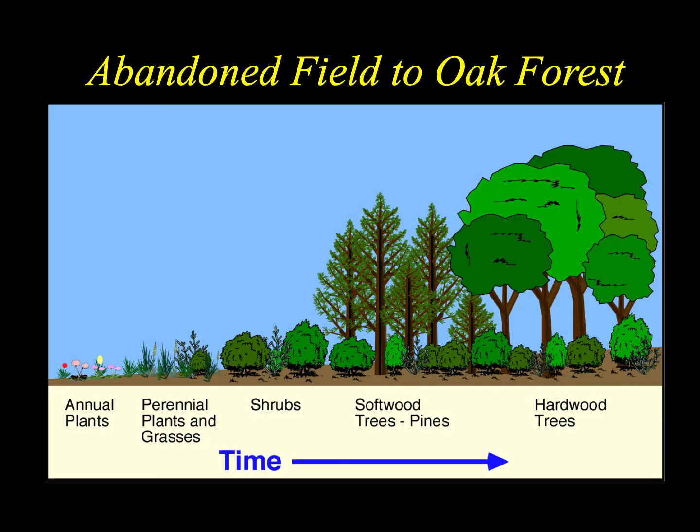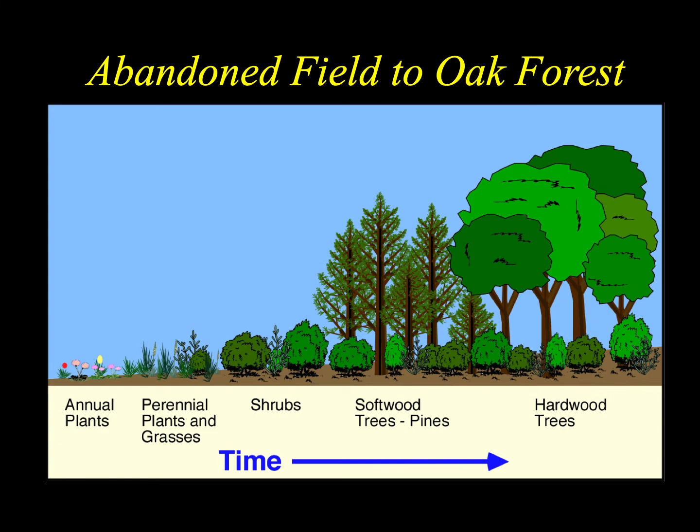So what we've just described is the first 3 stages in this succession from abandoned field to mature oak forest with other species of hardwood trees. So annual plants after 1 year, after a couple of years, perennial plants and grasses, and then after about 3 to 4 years, shrubs become the dominant plants occupying the habitat.